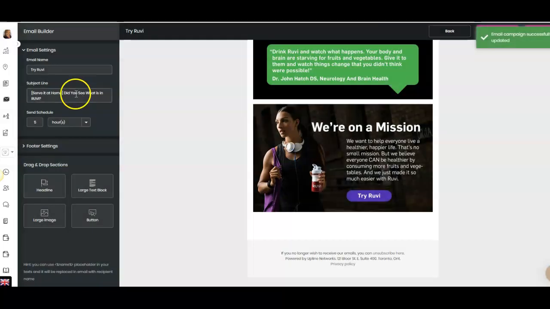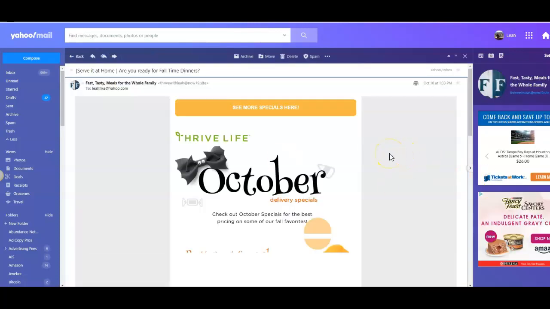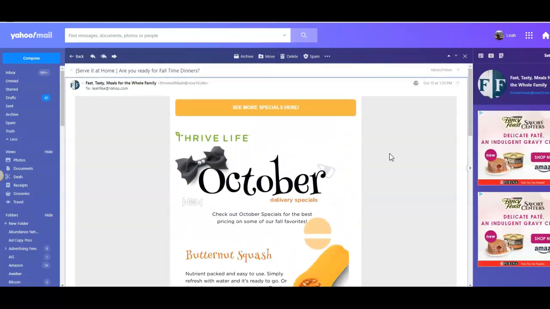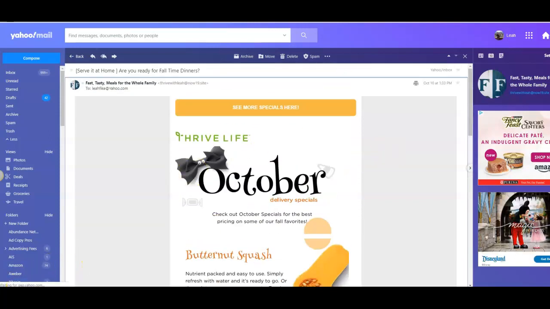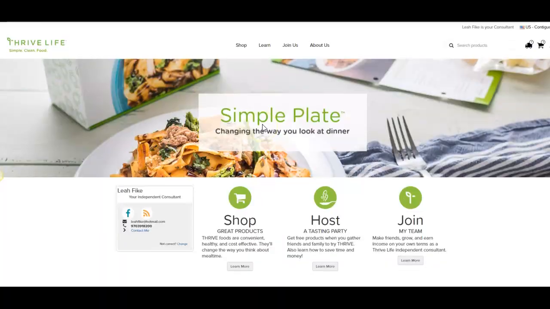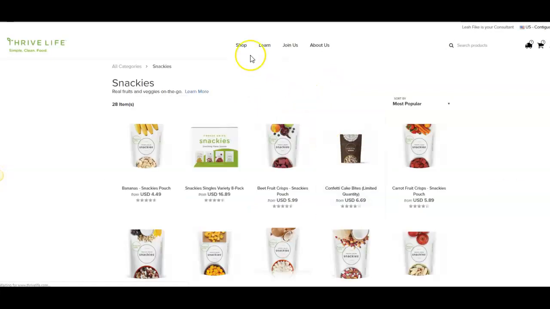So I just wanted to show you I did receive this email. So I'm going to jump over to mine so you can see the 3 that I did receive today. I can go ahead and click on these. Right there is that October one. Just taking a moment to render. And now you can see I can click on those and it automatically goes to my website. So right here has everything about the Thrive Life and what all they do and what they offer.